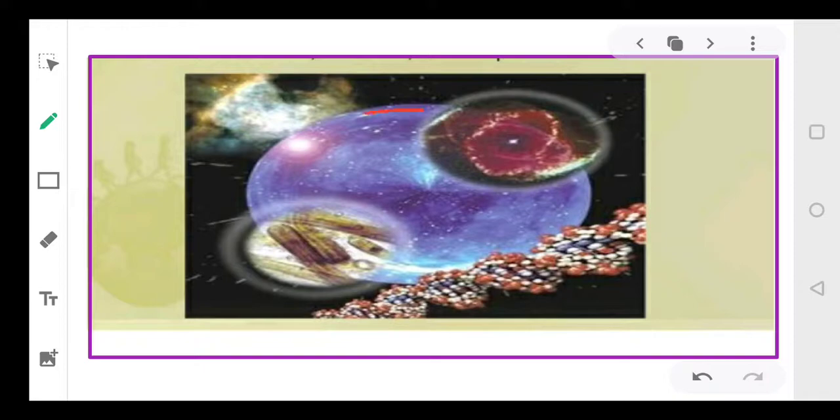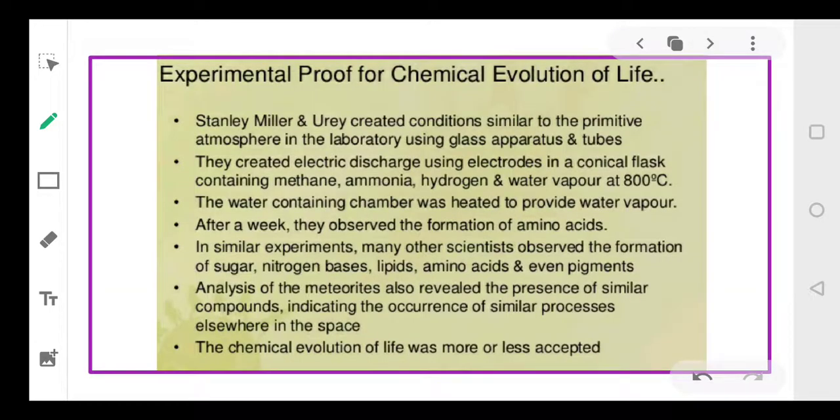Right? Suppose there's non-living matter, slowly and gradually it results in the formation of living organisms. Now this concept of chemical evolution of life was later experimentally established by S.L. Miller. Stanley Miller and Urey provided experimental evidence for this theory. How?